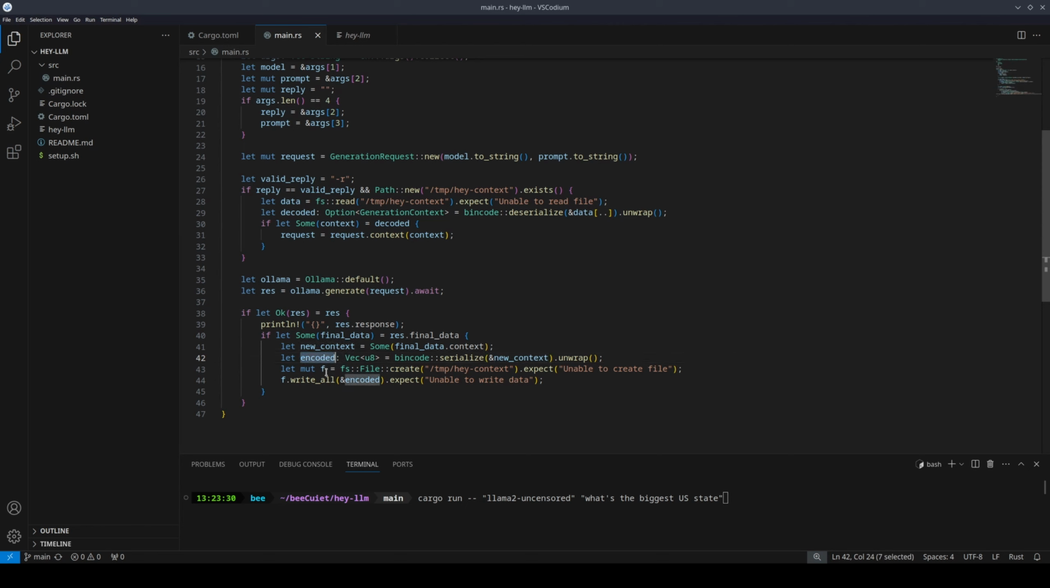And then we're going to create a variable f, which is going to be a file that we create. We're going to call it hey context, and we're going to store it in the temp folder. You can choose wherever you want to store it.